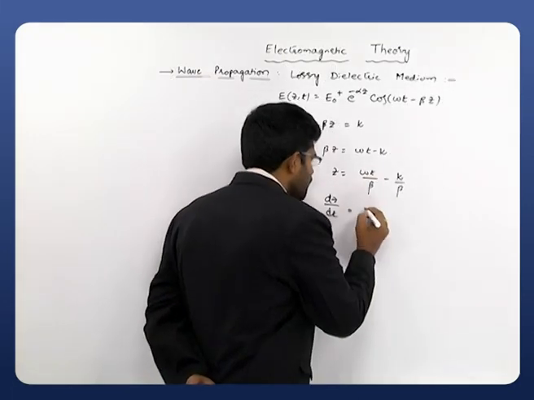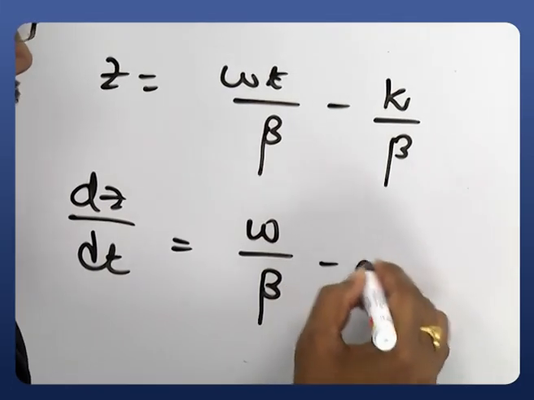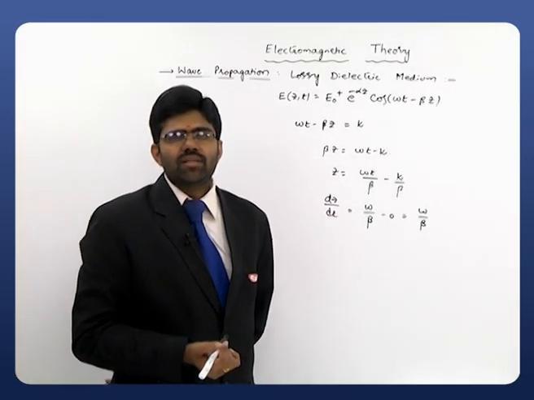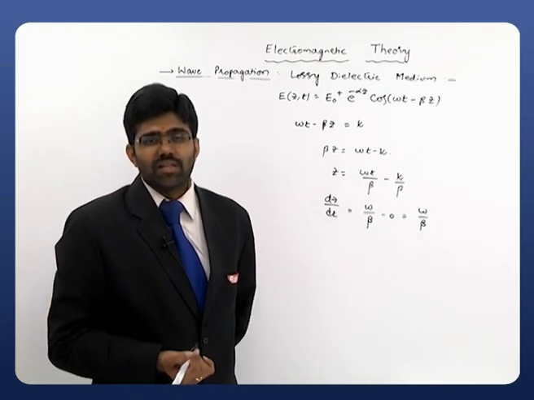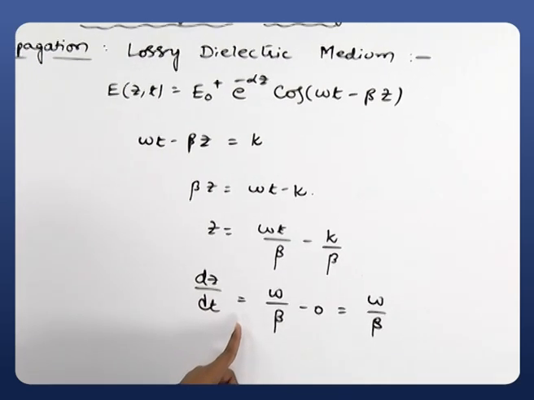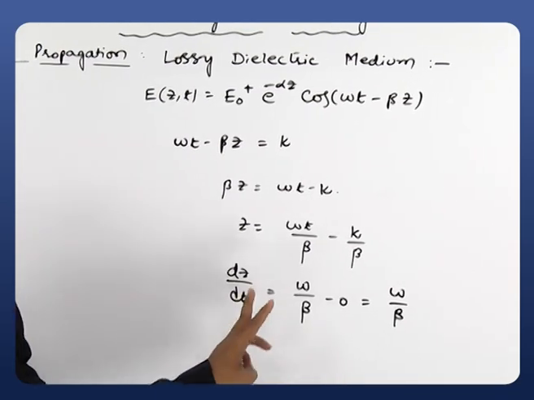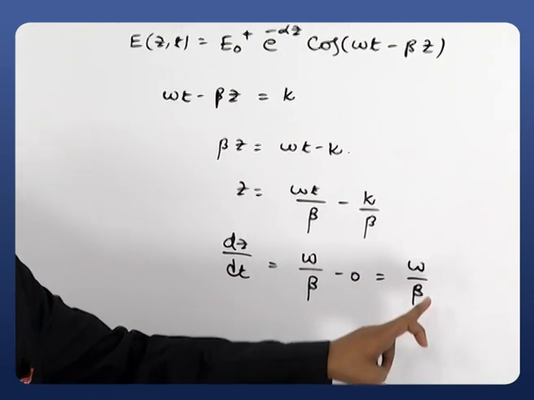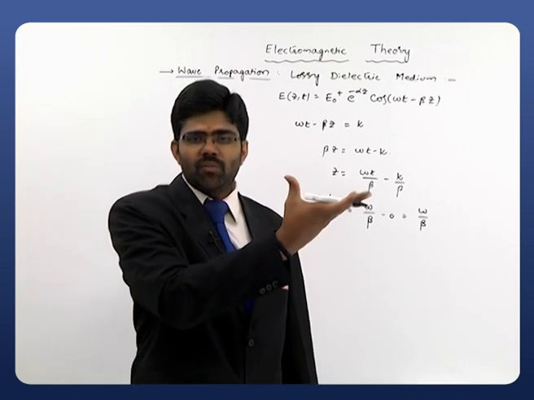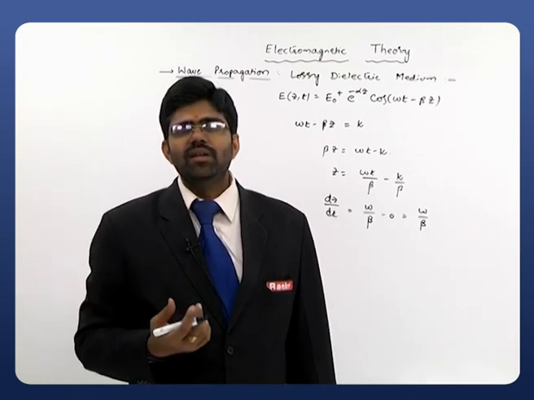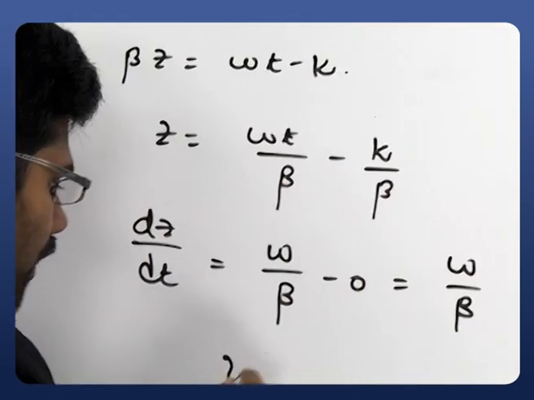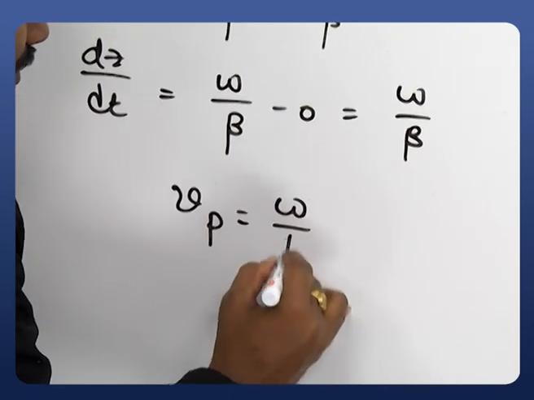For the first term, simply it is omega by beta minus 0, which is equal to omega by beta. What is distance by time? Distance by time is nothing but velocity. It describes some velocity. What is that velocity? The velocity of the variation of the phase. So clearly this dz by dt equal to omega by beta is called the phase velocity, the velocity with which the phase is varying while the wave is traveling in a particular medium. So simply remember, this omega by beta is a very important one, which describes phase velocity.